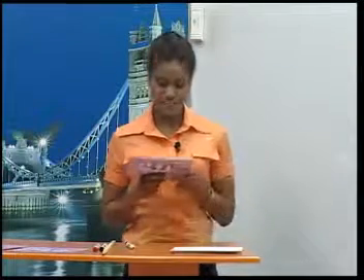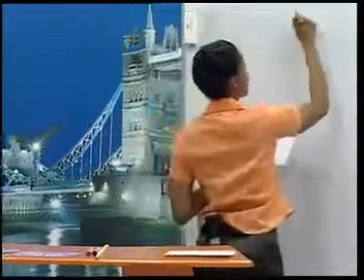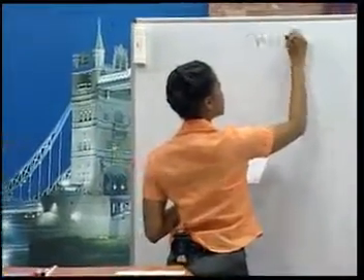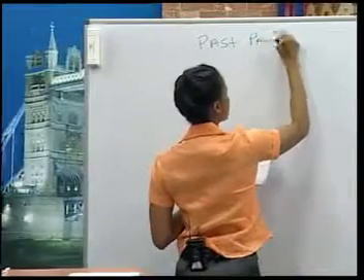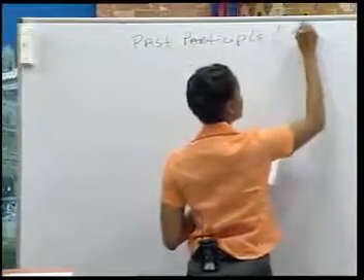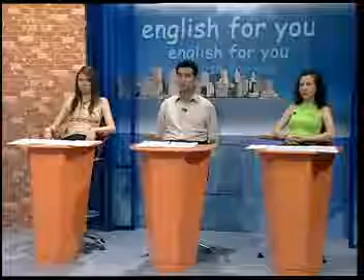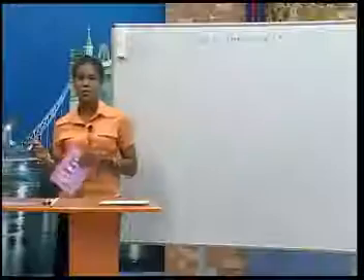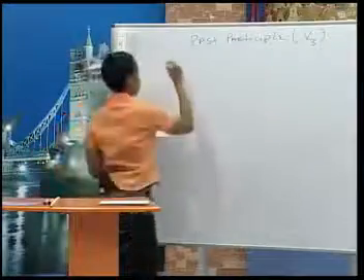Okay, now let's talk about the third part of the verb, the past participle. Some grammar books call it verb 3. We will learn how to form it and when to use it. So it's the past participle we want to look at now, also known as verb 3. Now let's go back to two sentences we wrote down earlier.